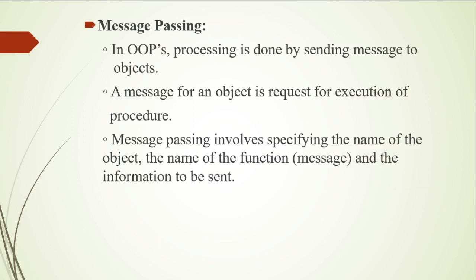And message passing. Objects are a representation of the real world, and objects communicate with each other via messages. When two or more objects communicate with each other, those objects are sending and receiving messages. It's often called method calling. In OOP, processing is done by sending messages to objects. A message for an object is a request for execution of a procedure. Message passing involves specifying the name of the object, the name of the function, that is the message, and the information to be sent.